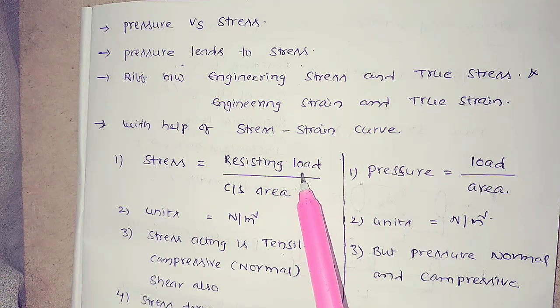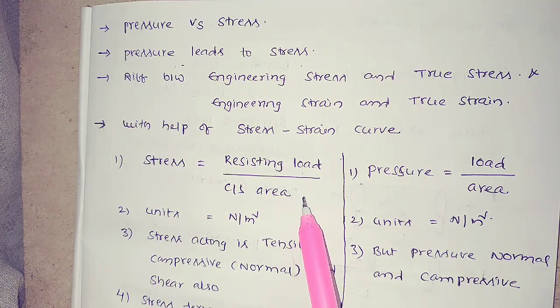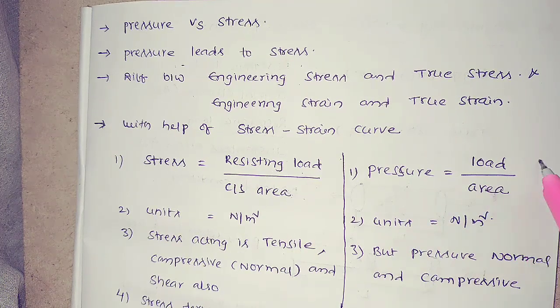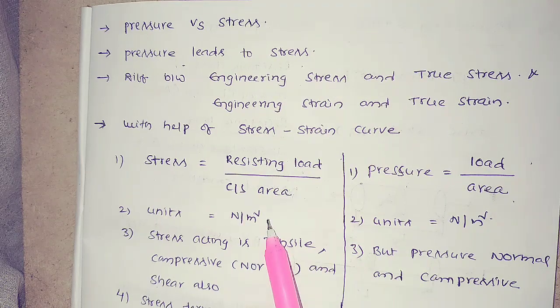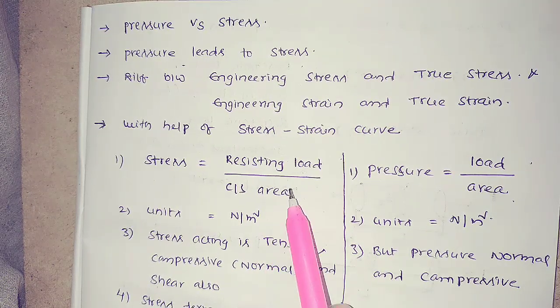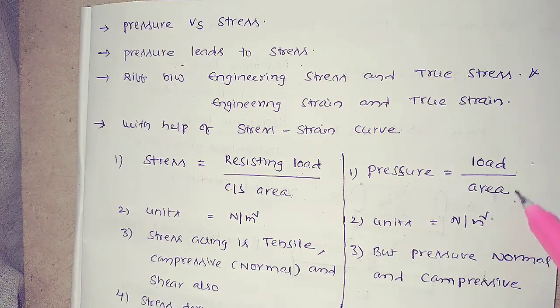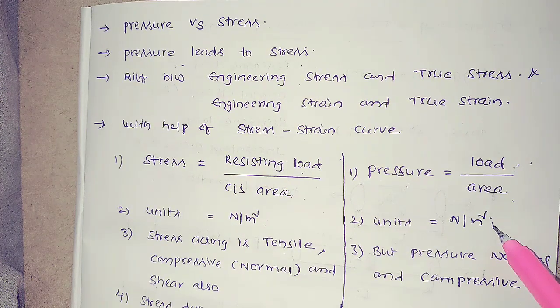What is meant by stress? Actually, stress is equal to resistance load by original cross sectional area, and at the same time pressure is equal to load by area. Both the units will be the same. The load or force units will be newtons and the area units will be meter square.